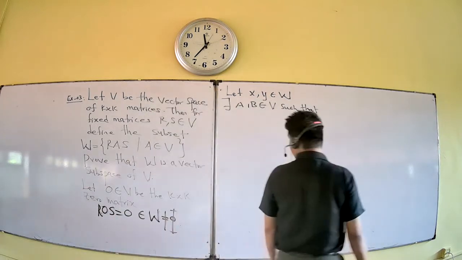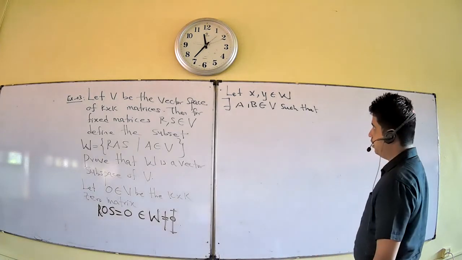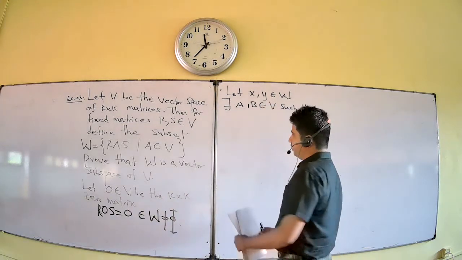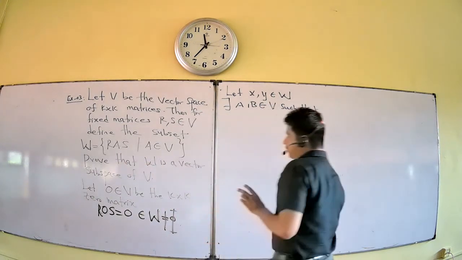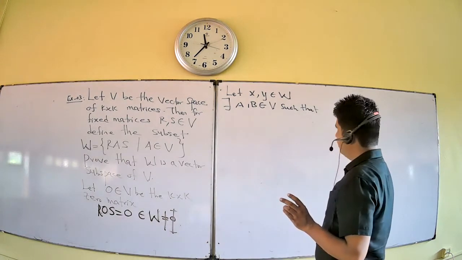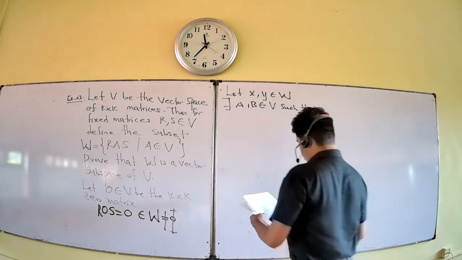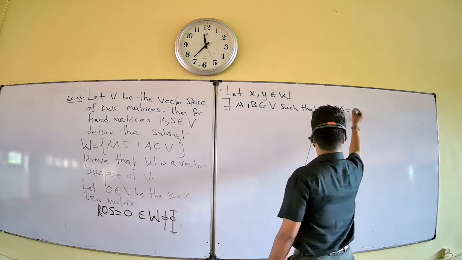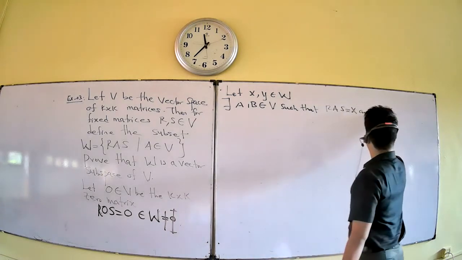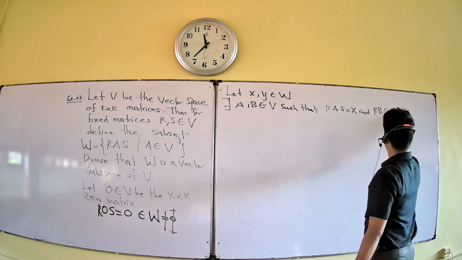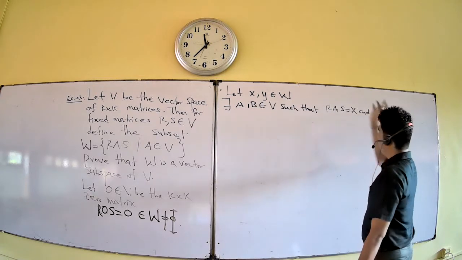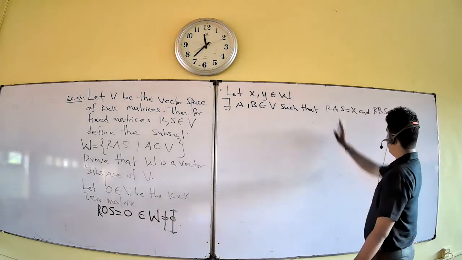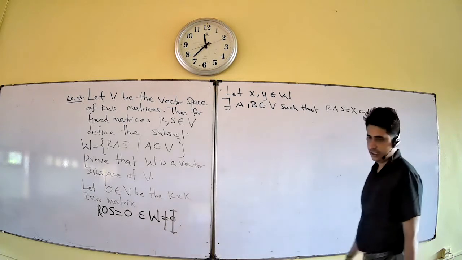For this one, A, B, X and Y are not fixed matrices, but X and Y are matrices satisfying this condition. Here R and S are fixed matrices, important, right? You can write R A S, with fixed matrices, as your X, and R B S as your Y. One matrix and another matrix, therefore X and Y belong to W. That X and Y belong to W means X and Y satisfy these conditions. Here R and S are fixed matrices.